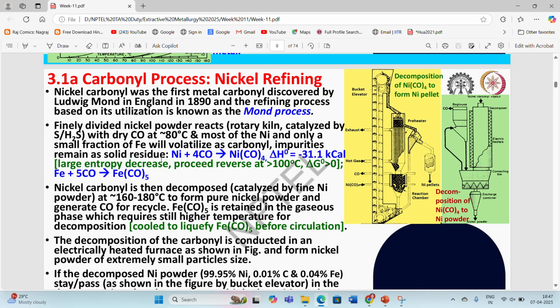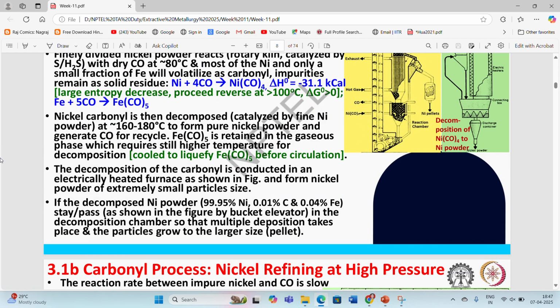Finely divided nickel powder reacts in a rotary kiln, catalyzed by sulfur or hydrogen sulfide gas, with dry CO at around 80 degrees Celsius, and most of the Ni and only a small fraction of Fe will volatilize as carbonyl, while impurities will remain as solid residues. Then we capture this nickel carbonyl, and with the decomposition of this nickel carbonyl we can get back the nickel metal with high purity, while the CO gas recovered during decomposition can be reused for making the metal carbonyl again.